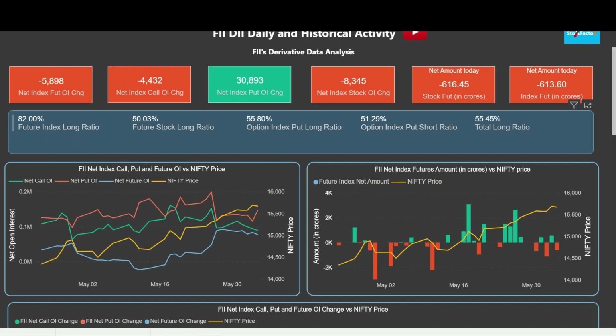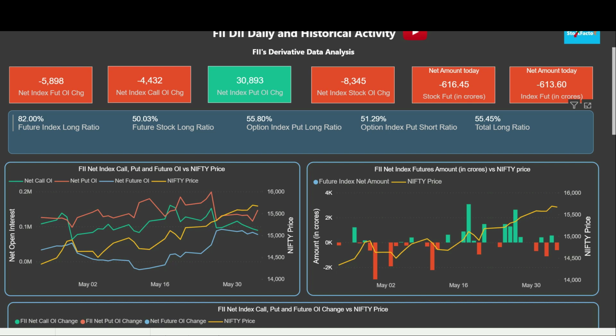What do we mean by future index long ratio? So friends, this basically means that we are calculating how much long positions have been added into the index as compared to the short positions. So for example, total positions are 100, because FIIs create both short and long positions in futures in indexes. There are two types of indexes, Nifty and Bank Nifty, but mostly they have created long positions.